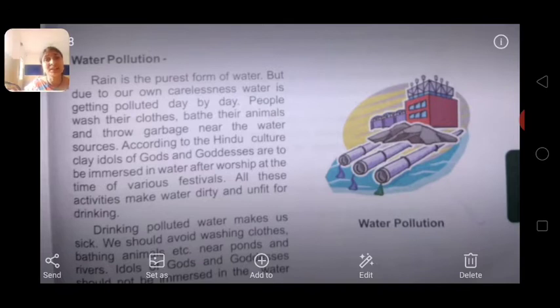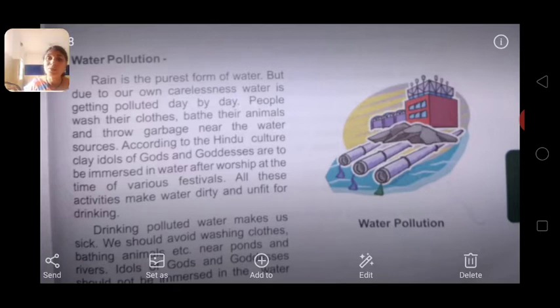If you avoid cutting trees, if you plant more and more plants or trees, you can get rain also in time, in a proper way. But if you do not do this, how will you get it? Yes or no? So because of our carelessness only, we cause water pollution and air pollution too. Yes or no?